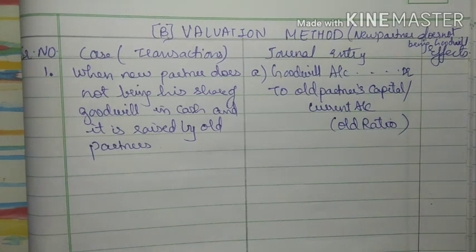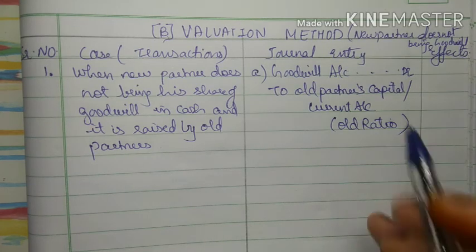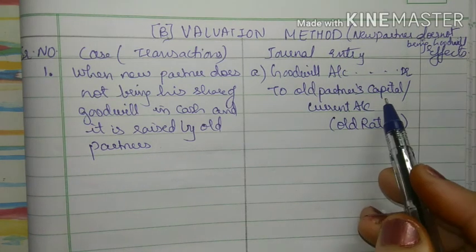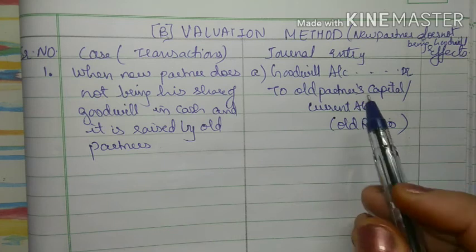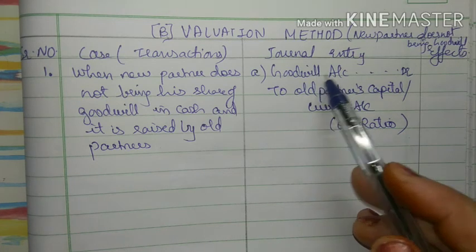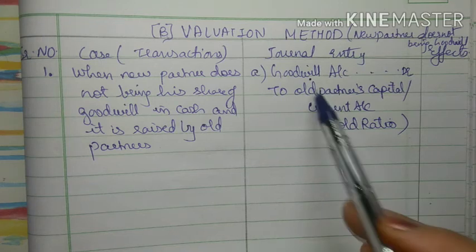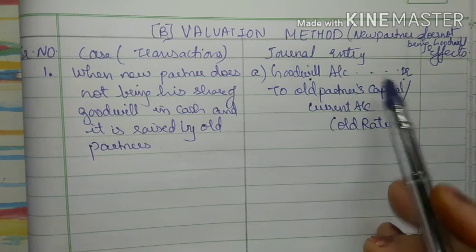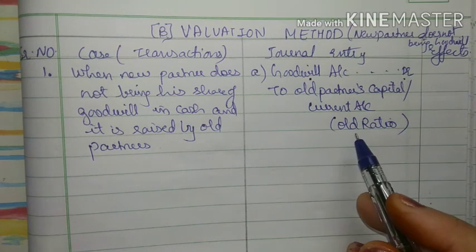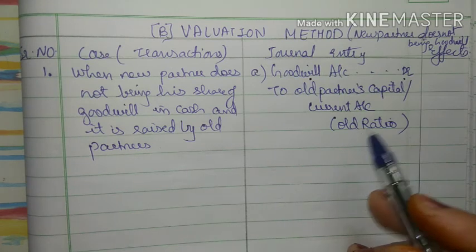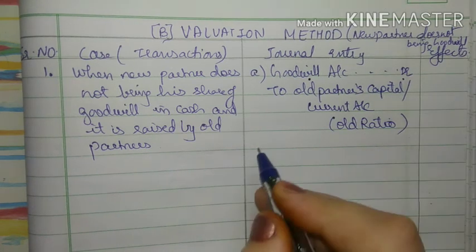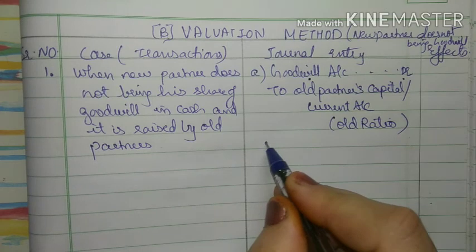So only one entry will be passed here. The old partners are transferring some amount from their capital or current account, whichever is given in the problem, to the goodwill account. So what will happen? Only goodwill is debit. So in the goodwill account there will be some balance, which will have to be transferred to the balance sheet. So here no second entry is there.